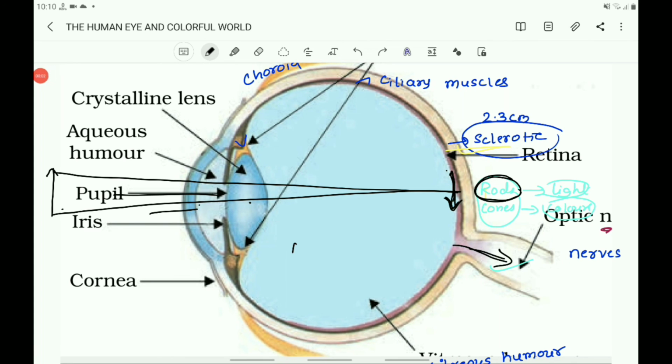You know that the retina contains rods and cones. They convert the light energy into electrical signals, and those electrical signals are sent to the brain through the optic nerves. Even though the image formed on the retina is inverted, our brain translates it into an erect image. The brain interprets these signals and finally processes the information so that we perceive objects as they are.